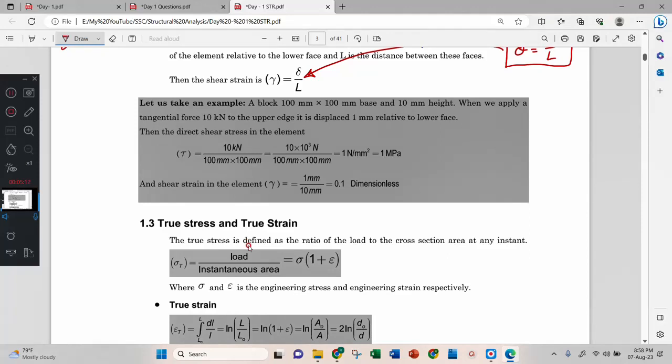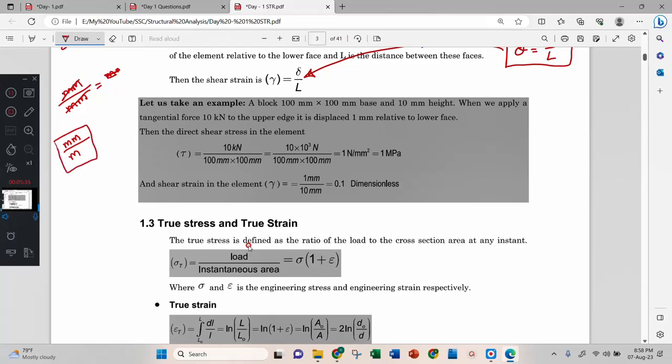Then, what is the unit of strain? Whatever the strain might be, in the earlier case, change in length is in mm and original length is also in mm. Therefore they cancel, and this is mm per mm, no unit. But sometimes they will express the unit like mm per meter. Okay, this is just a foolishness.